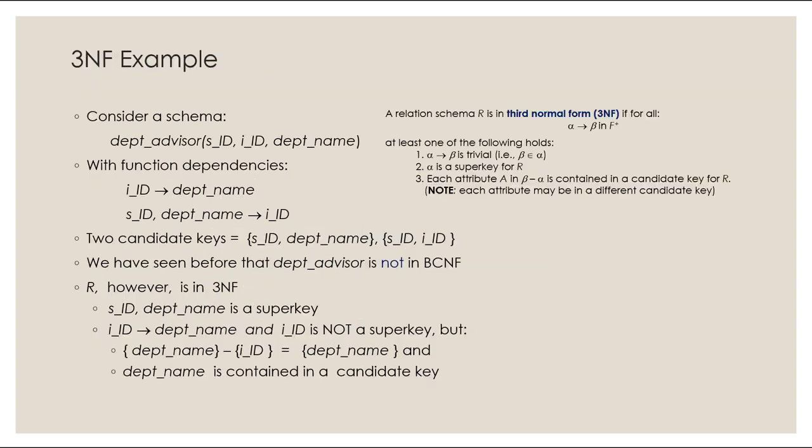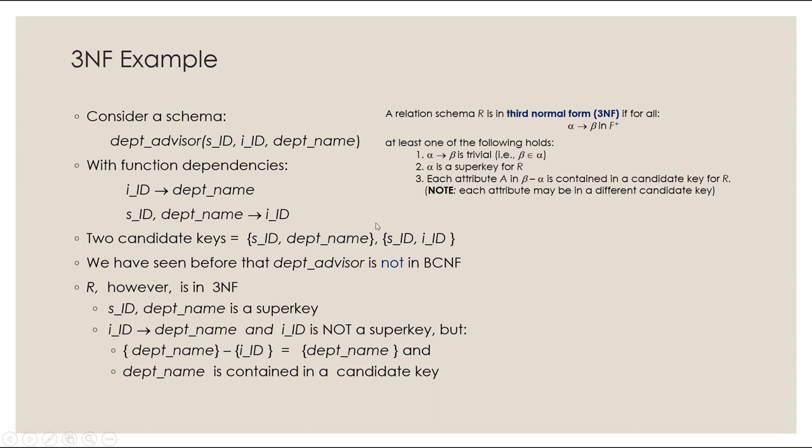Okay, so let's take a look at this example. We have department advisor, the same example we were talking about. And this one has two candidate keys. We have SID and department name, because with that, we can get IID, which gives the whole relation. And we have SID and IID, which gives us IID and department name.